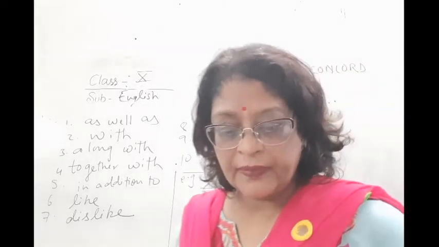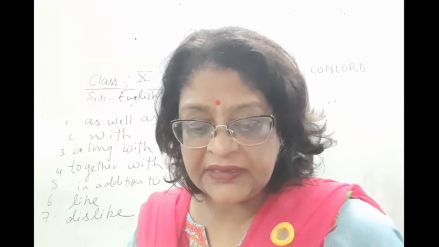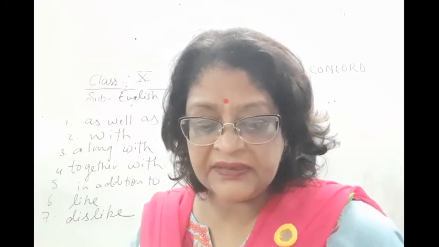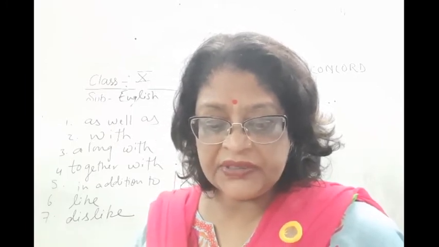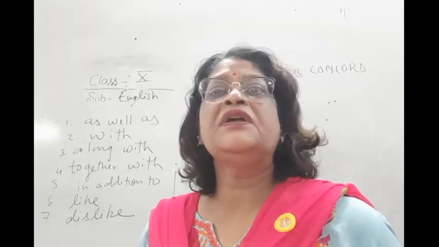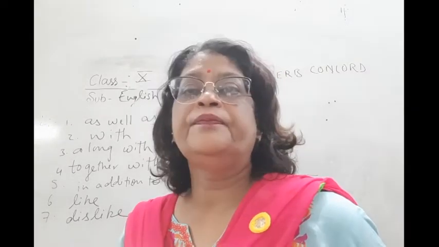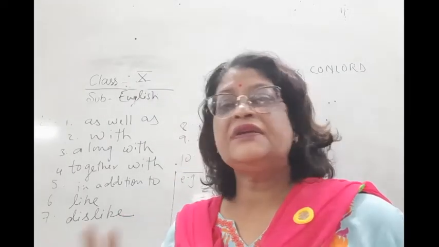So one another example we can take. All the boys including Ram. Now here there are two subjects.